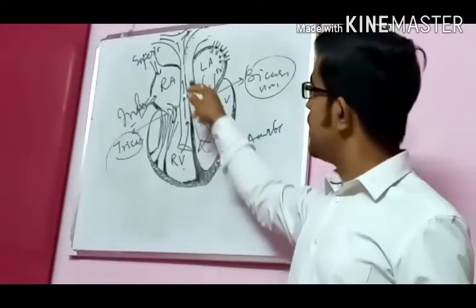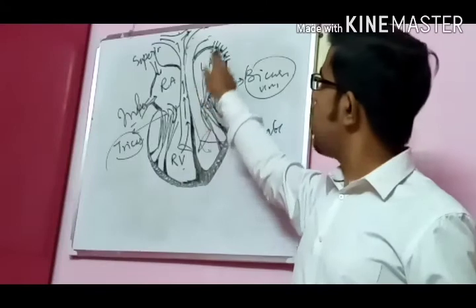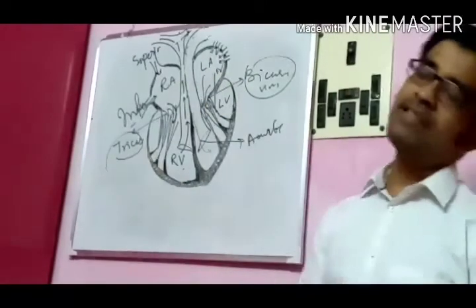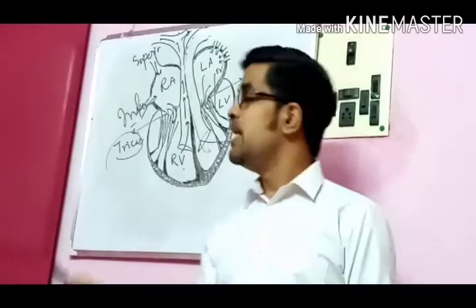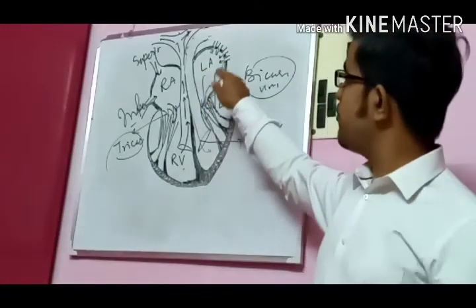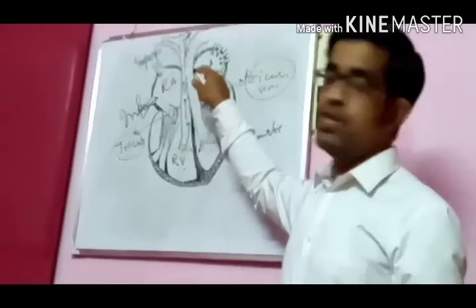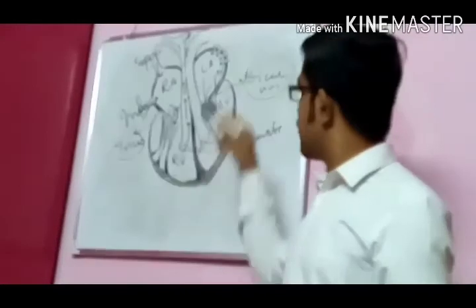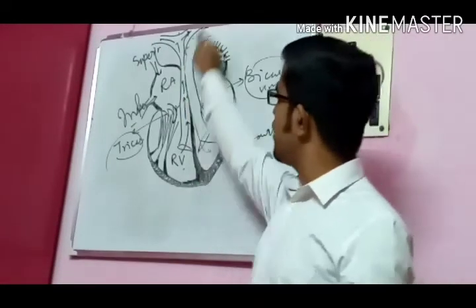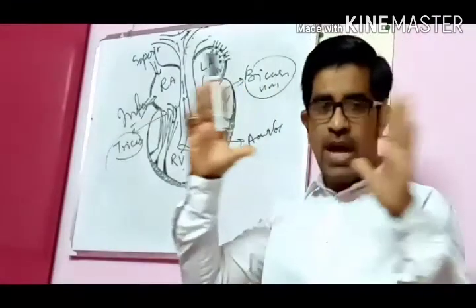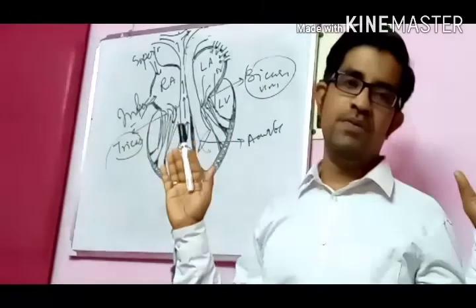Oppositely, the oxygenated blood from the left lung and the right lung comes by the pulmonary vein and enters the left atrium. From the left atrium, it goes to the left ventricle, and from the left ventricle, by the arch of aorta, this oxygenated blood goes for your total body circulation.